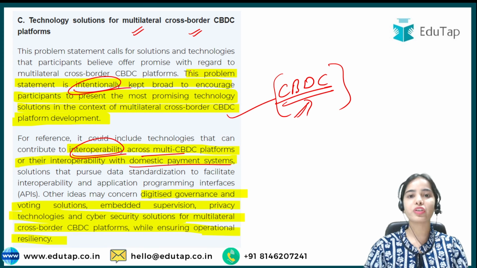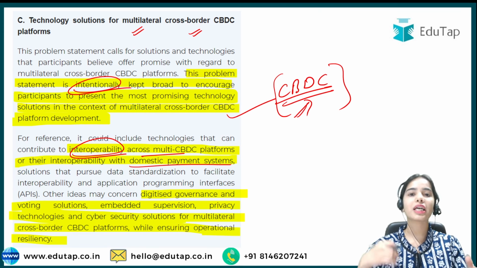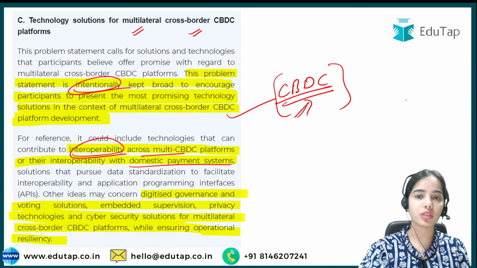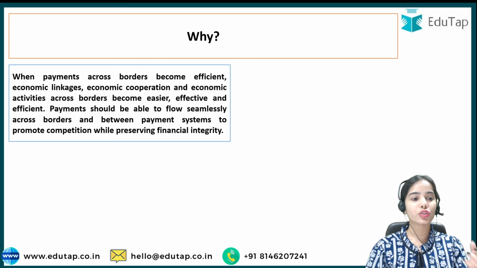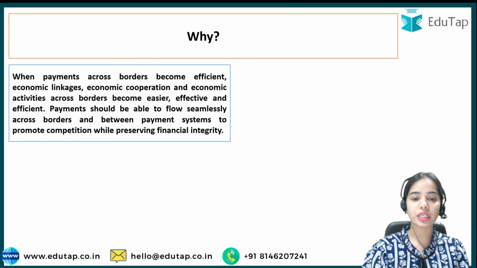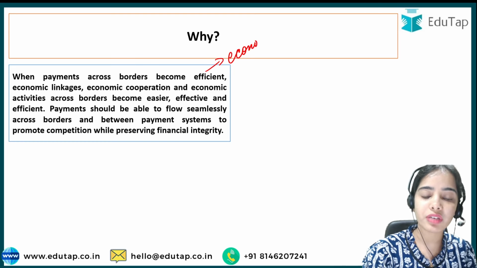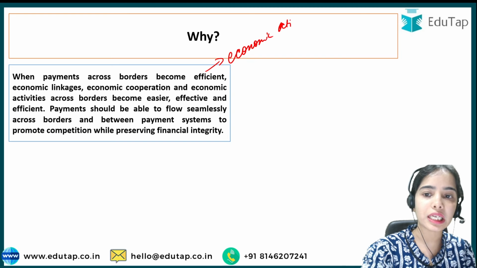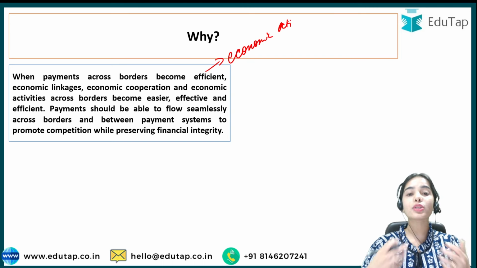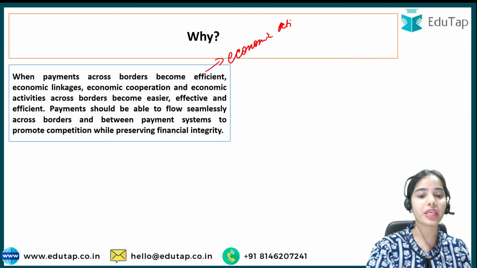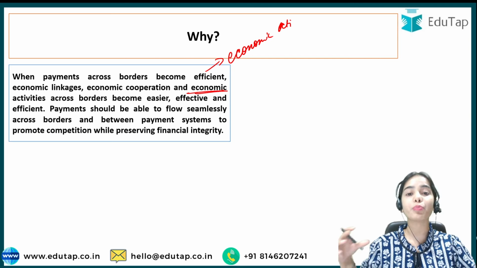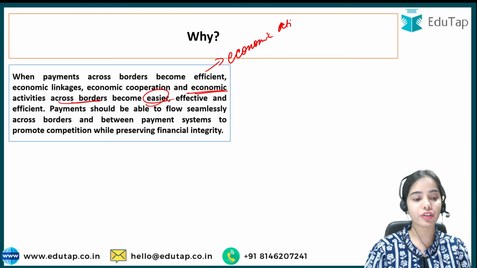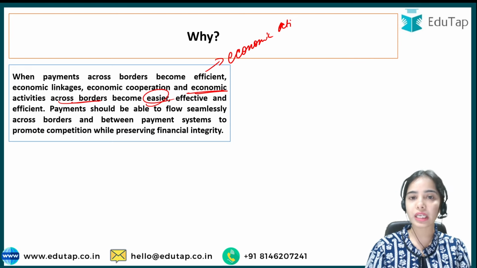For supervision, for cyber security and such, there are different technological solutions that can be developed for multilateral cross-border CBDC platforms. When payments across borders become efficient, you can understand that economic activities will increase, exports and imports will increase. It will also increase economic cooperation between the countries, and increasing economic activity means a boom will come for all the countries. So across borders, payments will become easier, effective and efficient. The activities will be more, economic linkage will be more.